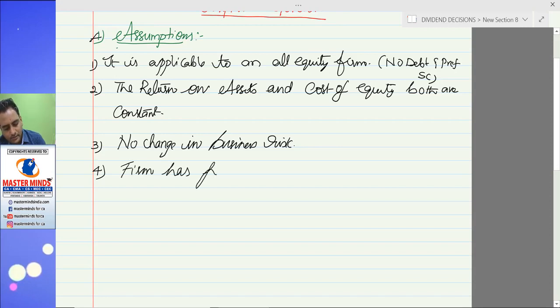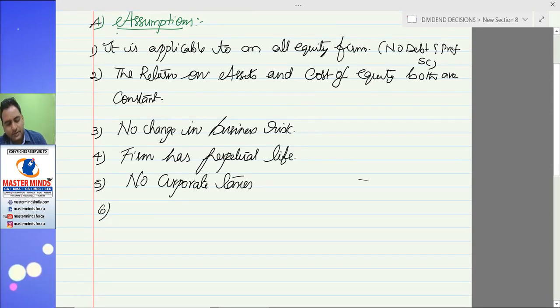Firm has perpetual life. So it is continuing as a going concern. We don't have any intention to liquidate the business. Neither the business is liquidated nor taken over by any other firm. So it will continue forever and ever. No corporate taxes. Sixth one, and the first 5 are similar to Walter. Sixth one is the new one.